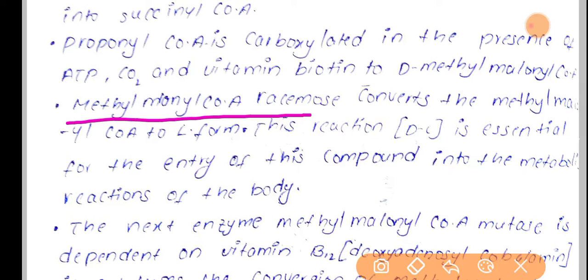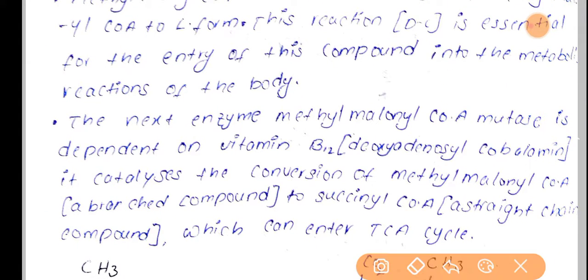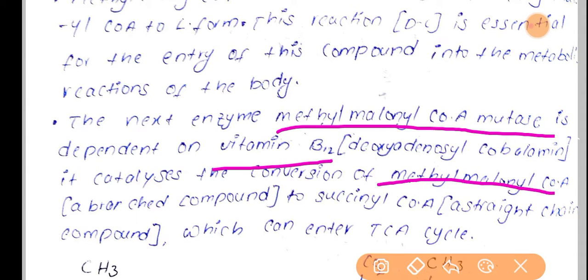Okay, and later after this, methylmalonyl CoA mutase, which is dependent on vitamin B12, which is cyanocobalamin. Vitamin B12 means cyanocobalamin, and this enzyme will catalyze the conversion of L-methylmalonyl CoA into succinyl CoA.